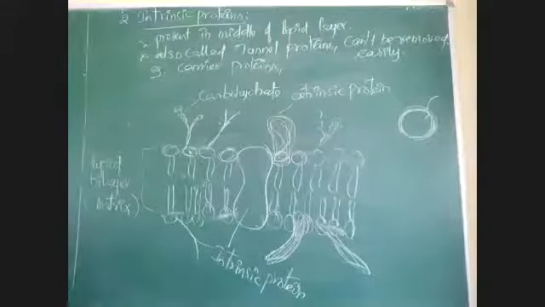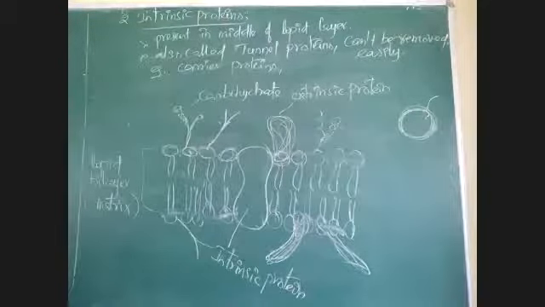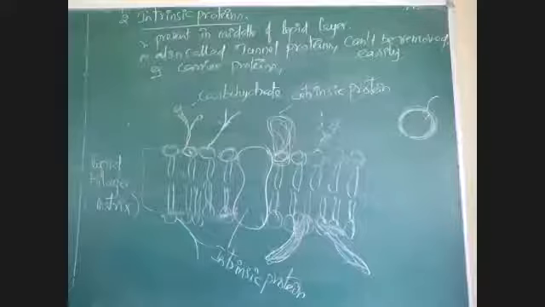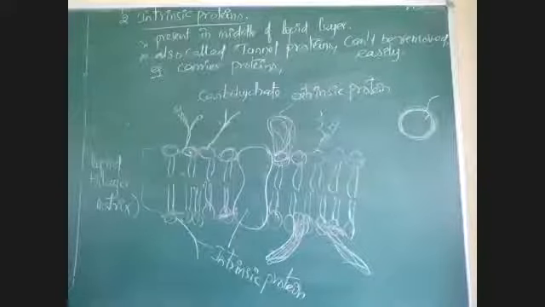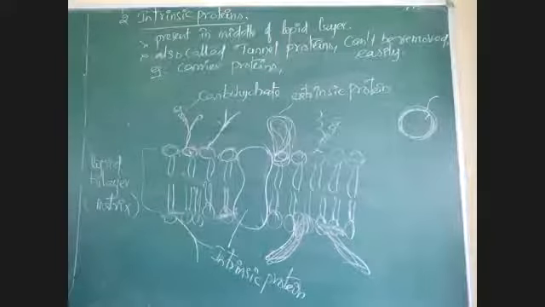Oligosaccharides may be branched or unbranched. That is carbohydrates. Coming to proteins, the proteins present in the lipid bilayer are of three types based on function.